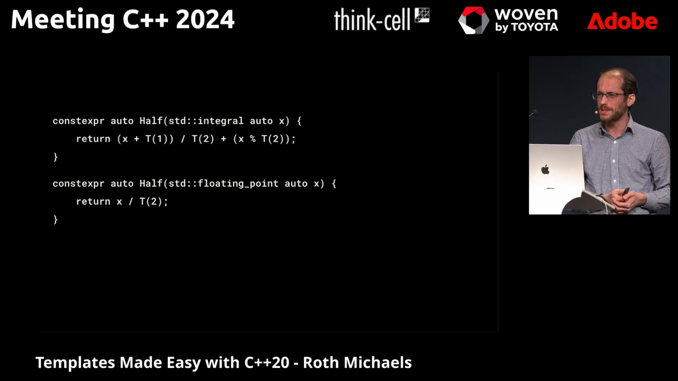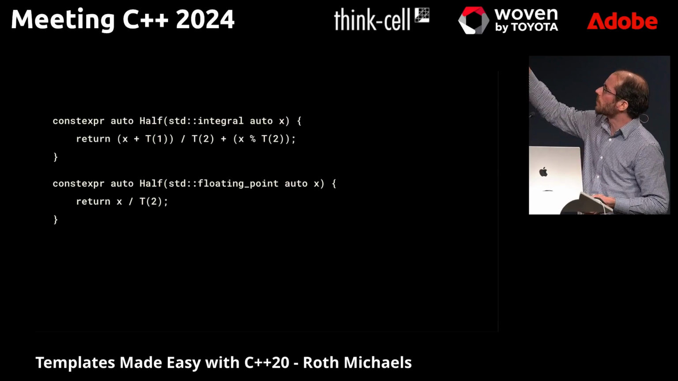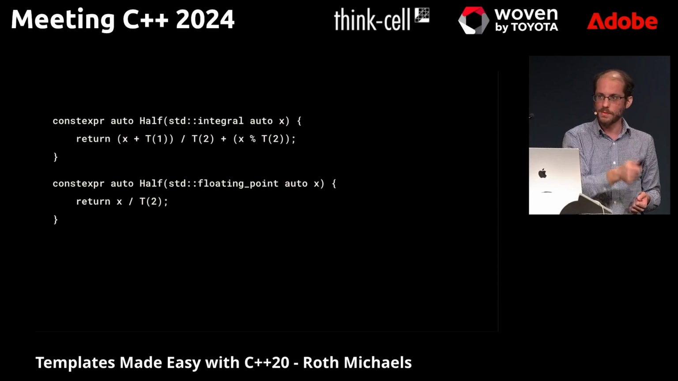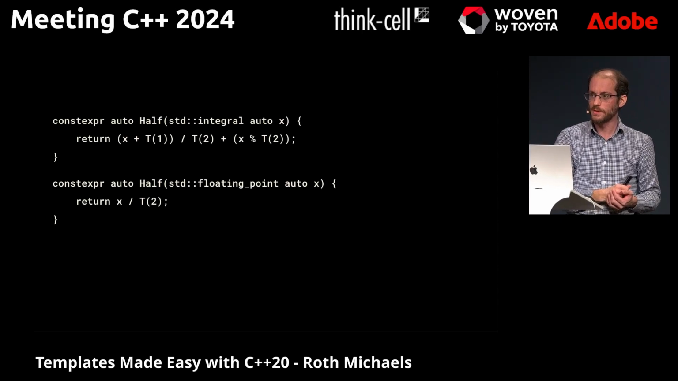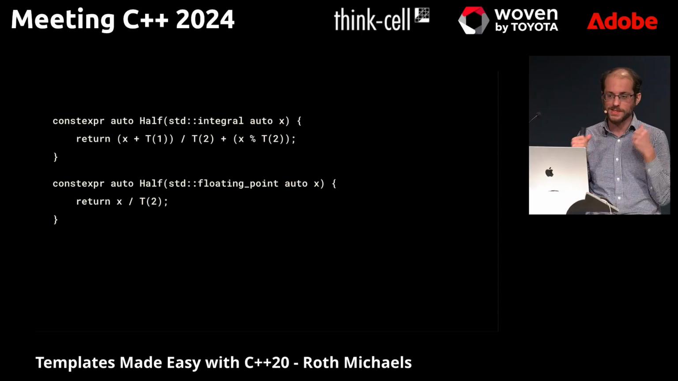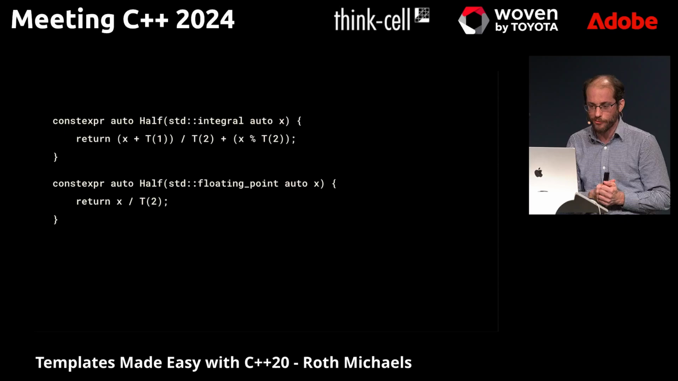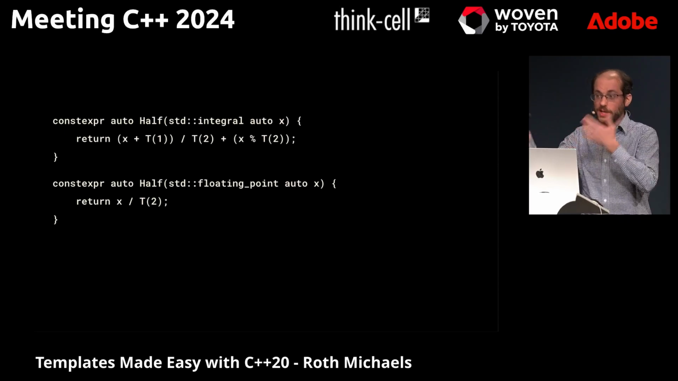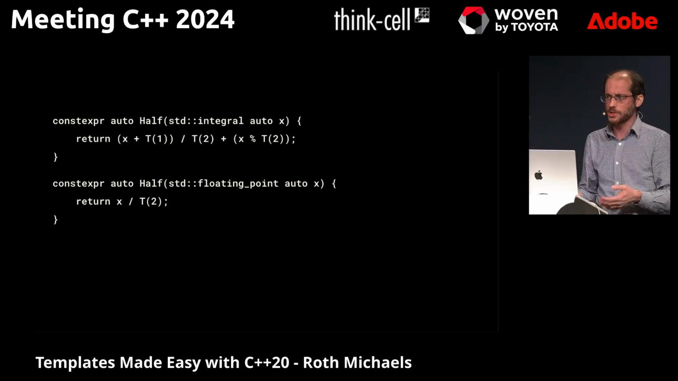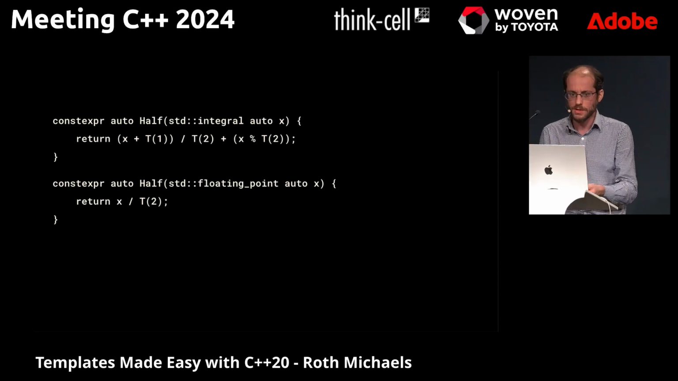But this probably isn't good enough. There might be other things that are neither integral nor floating point that we would want half to work with. Any ideas what else might be wrong here? Yes, custom types. So what if I have a strongly typed unit type, like in my case decibels, and I want to divide that in half? I'm going to get an error saying, oh no, you can't do that.